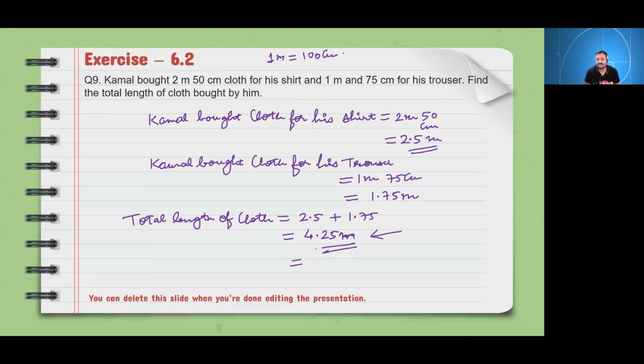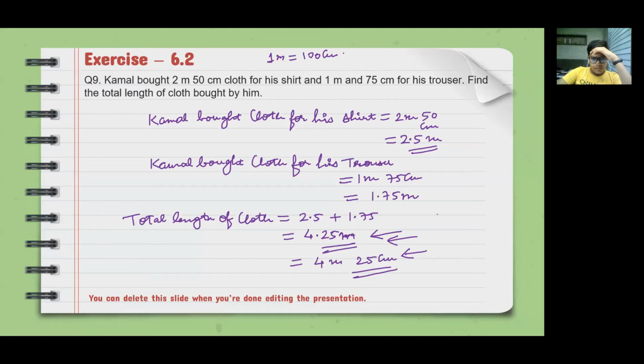But if we want to represent this in terms of meters and centimeters, what will it come? It will come 4 meter 25 centimeters. We can represent it in both units. This is correct in terms of meters, and this is also correct in terms of meters and centimeters. Okay. Yes, sir. Next one.